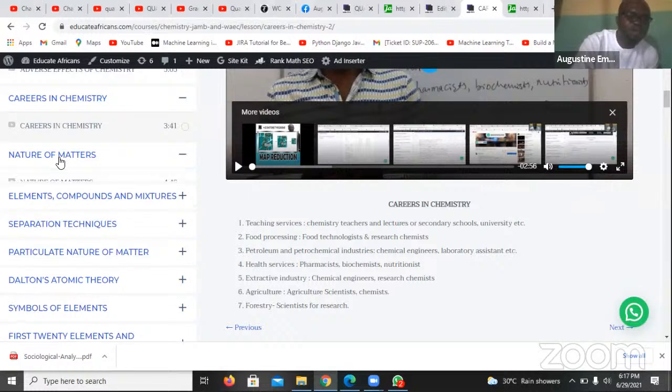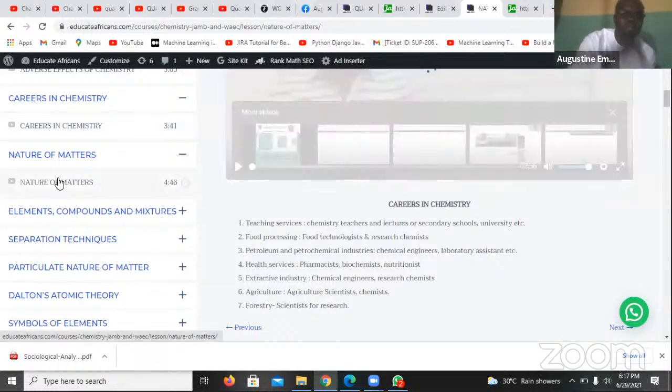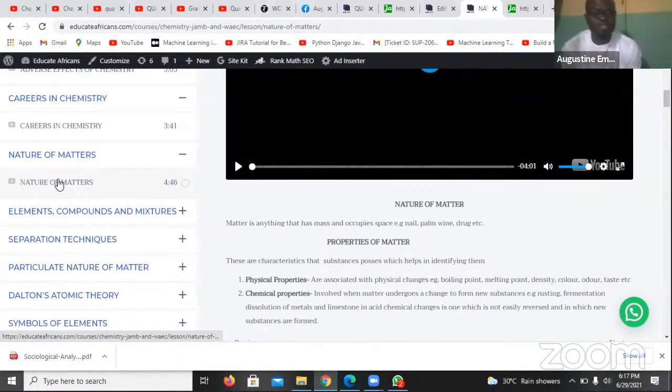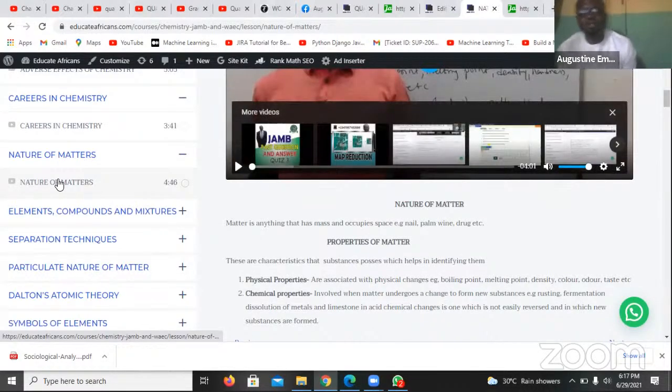And with that, we'll come to the main topic of chemistry. All those are introductory. Most times they don't come out. But pollution comes out, so take note, pollution, you always see it. So that brings us to the main thing, nature of matter and properties of matter. That is chemistry. We'll look at it, then we'll look at separation techniques. Very importantly, we need to keep moving.